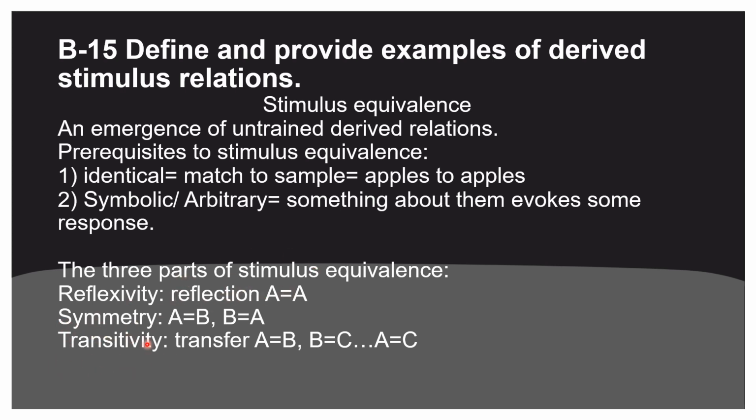Reflexivity, think about it as a reflection. It has to be A equals A. So if you say apple, they have to say apple. Symmetry would be A equals B and B equals A. So whatever you teach first, they have to be able to do it in reverse. And transitivity would be like transfer. So if you teach A equals B and B equals C, they have to be able to derive A equals C without further teaching. An untrained behavior.